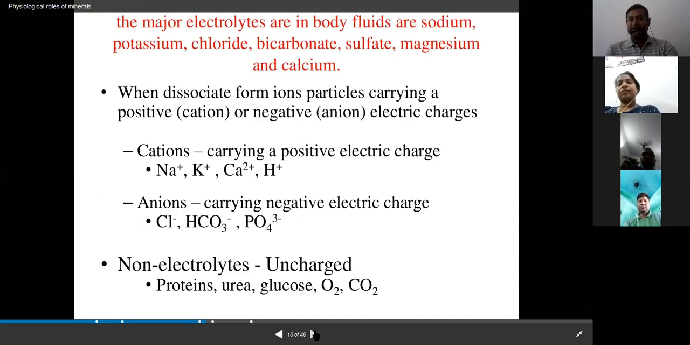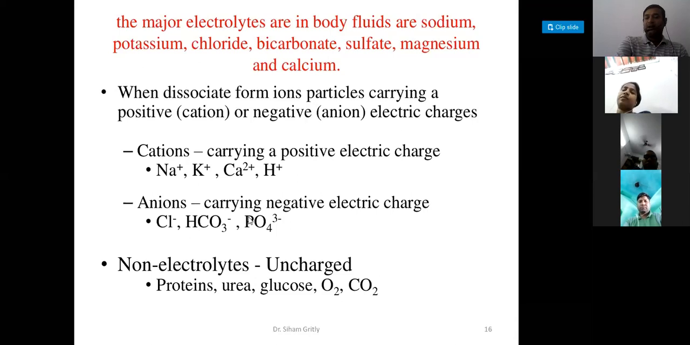This is the dissociation of ions into positive or negative charges. Cations carry a positive electric charge, and anions carry a negative electric charge. But there are also some non-electrolytes, which are uncharged, meaning they do not have any positive or negative charge and do not conduct electricity, like proteins, urea, glucose, oxygen, and carbon dioxide. These are very much needed to maintain the normal functioning and metabolism of the body.